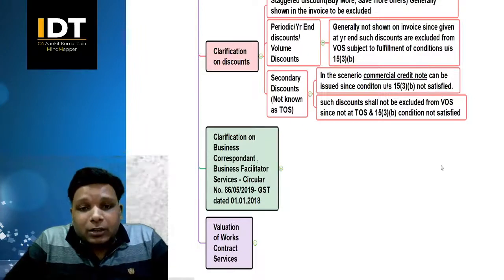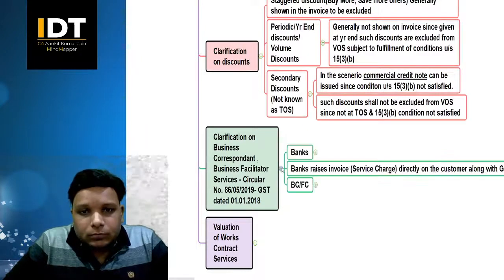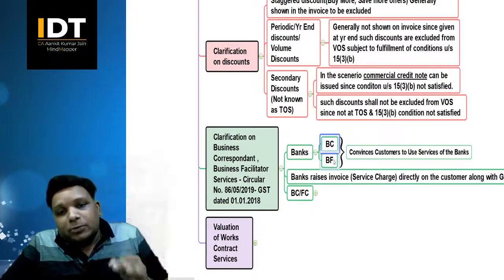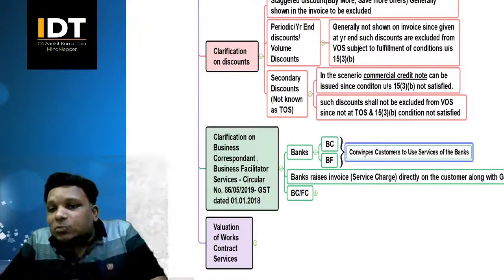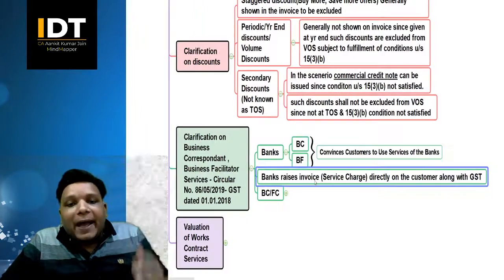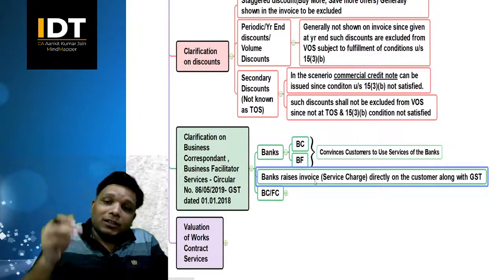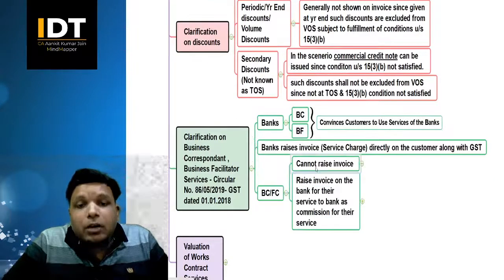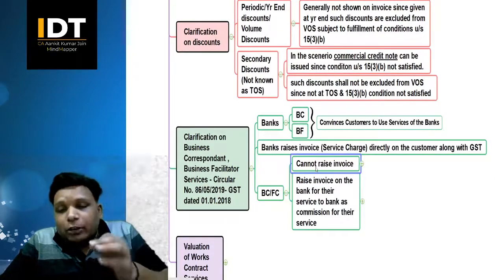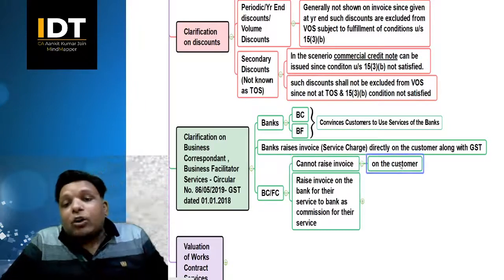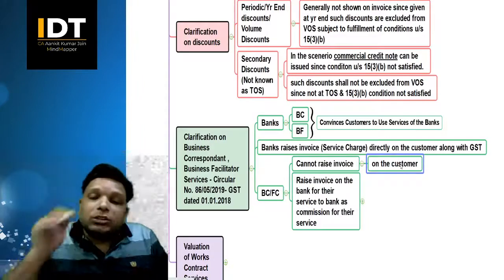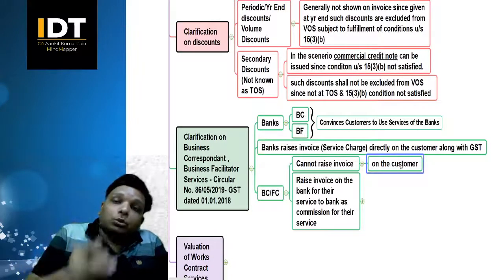Let us see quickly over here. What is the step flow? Banks are there, then you have business correspondents or business facilitators who convince the customers to use the services of the bank, correct? So the bank raises the invoice for service charges directly on the customers along with GST, right? So in case of a business correspondent or business facilitator, what happens now? They cannot raise an invoice directly onto the customer, because for them the customer is the bank and not the customers of the bank, right? They are providing services to the bank and not to the customers.